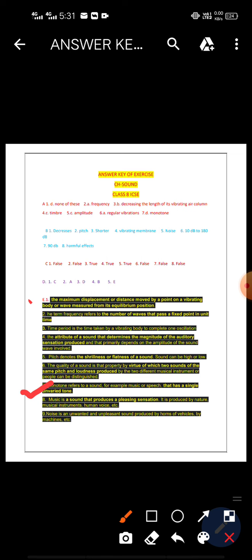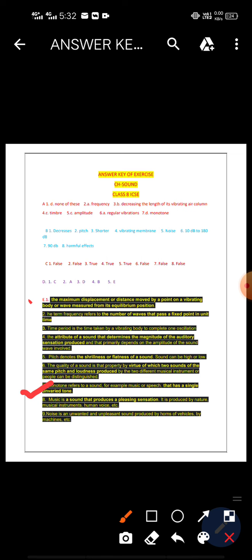Now the next part, that is section G. Here the first question is define amplitude, time period, frequency with respect to sound wave. This question is already discussed, because it was discussed at the very beginning. And the next question is state the relationship between time period and frequency. We already know time period is inversely proportional to frequency, that means T is equal to 1 upon f.